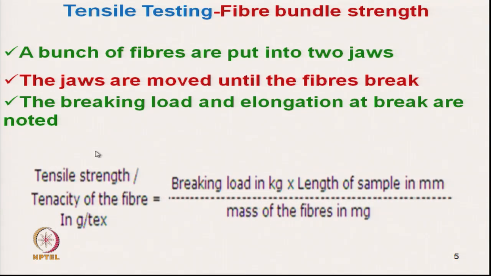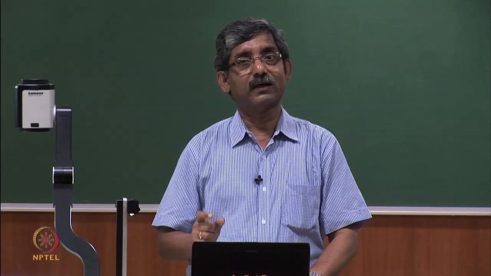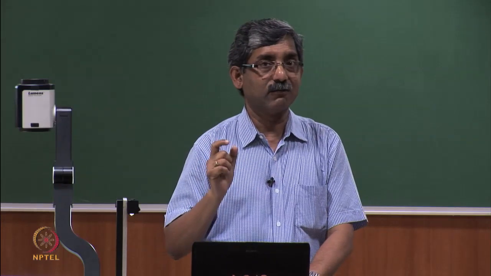And tenacity of bundle in terms of gram per tex is equal to the breaking load in kg divided by the mass of the sample. We can measure the length of the bundle; in different test instruments, the bundle length is fixed.